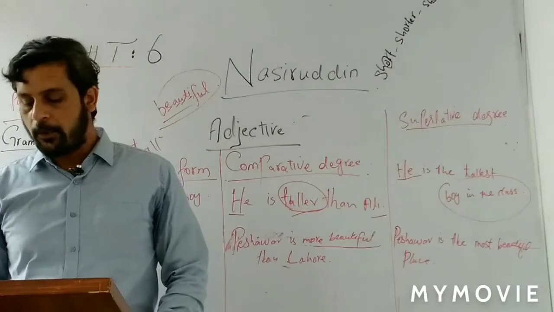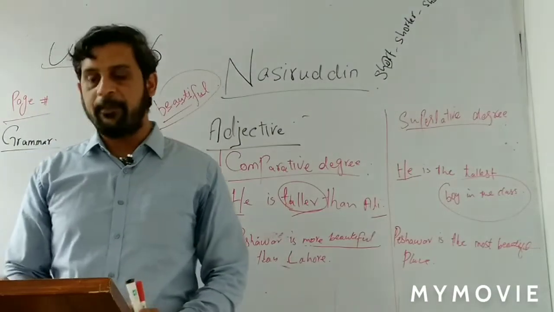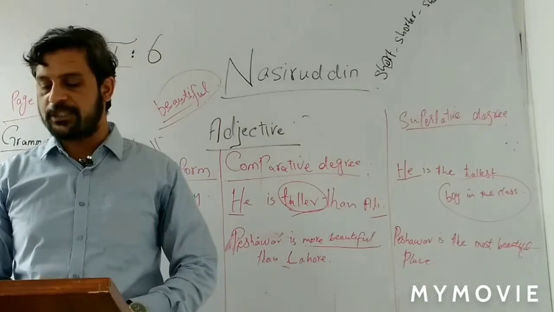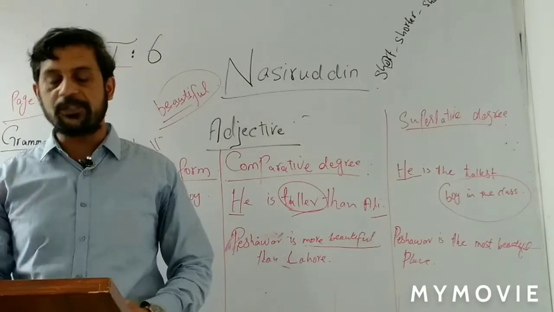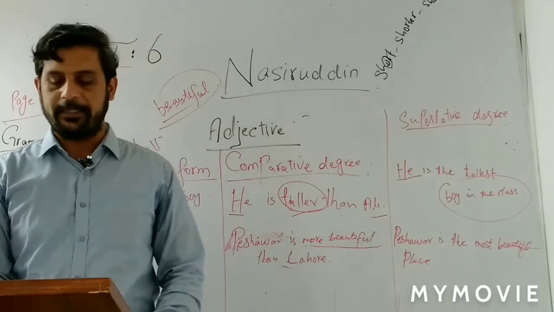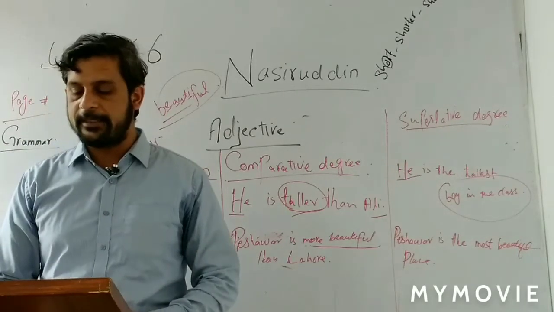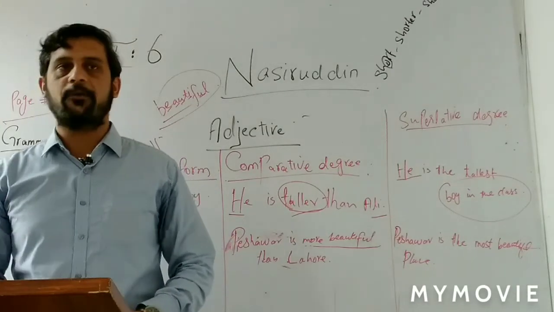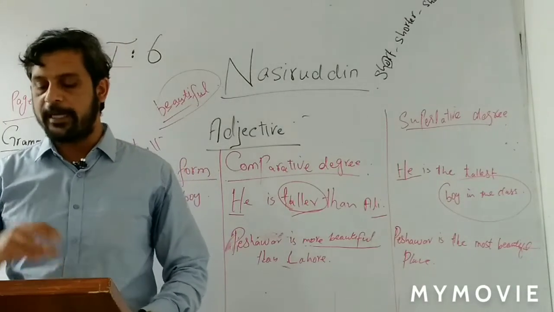Now come to exercise D on the same page. Use the word given in the bracket at the end of the sentences to form a suitable adjective. The first one is: Hamid writes in a simple and dash way. Understand is a verb, so we have to form an adjective from this verb.